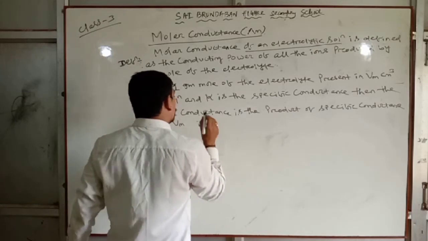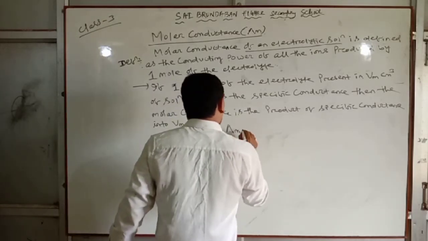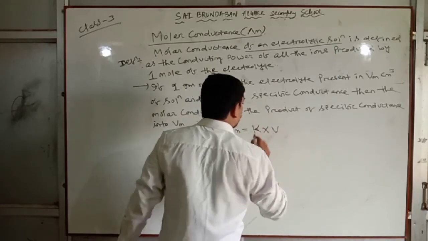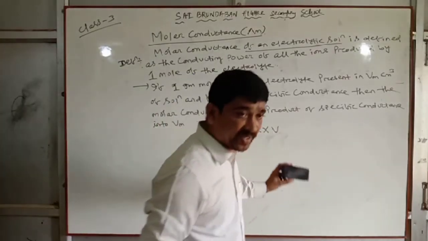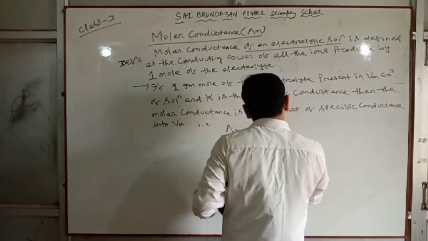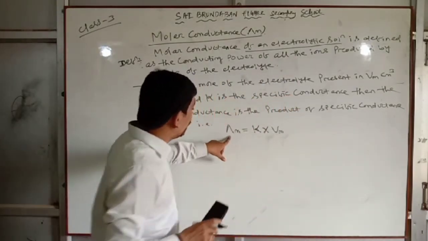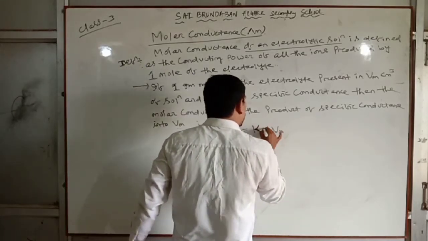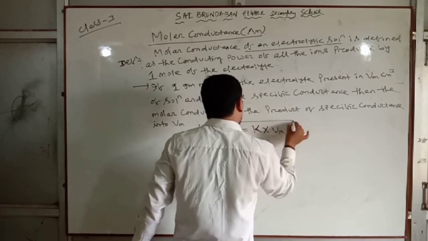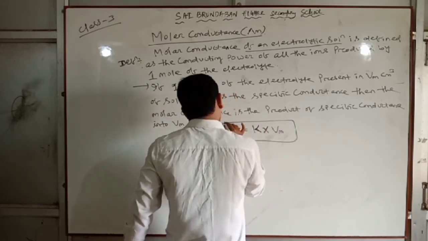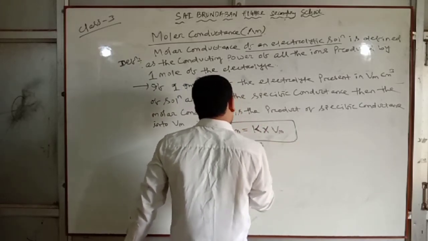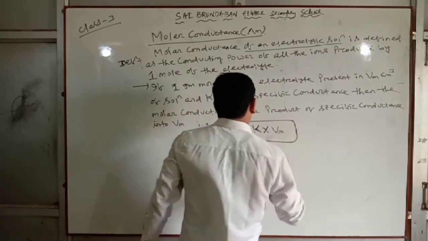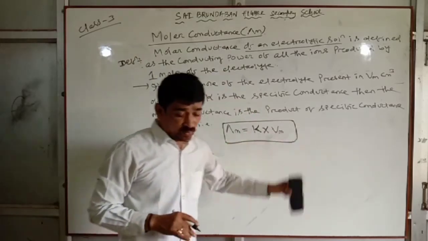That is, lambda m equal to kappa into Vm. Lambda m, molar conductance, equal to specific conductance into Vm. This is the most important formula.